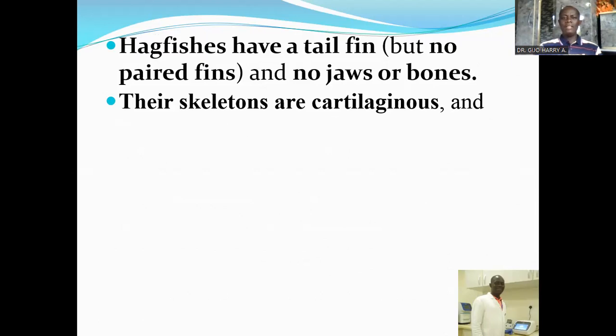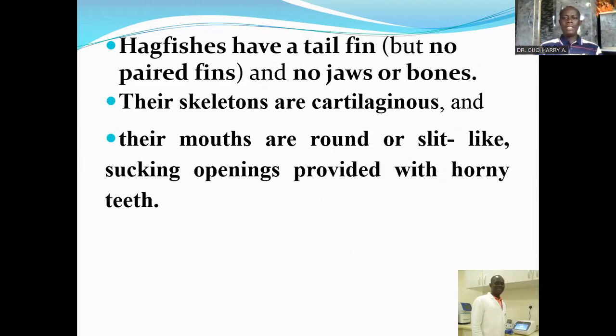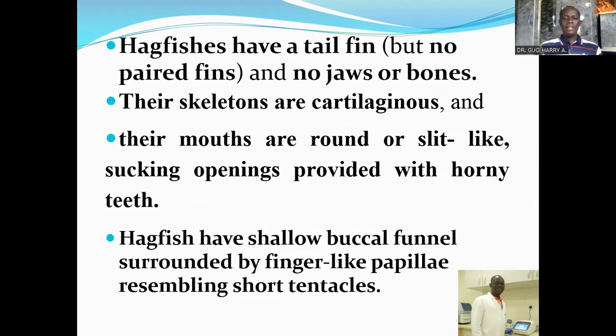Their mouths are round and slit-like. They have sucking openings provided with horny teeth. The hagfishes have shallow buccal funnels surrounded by finger-like papillae resembling short tentacles.